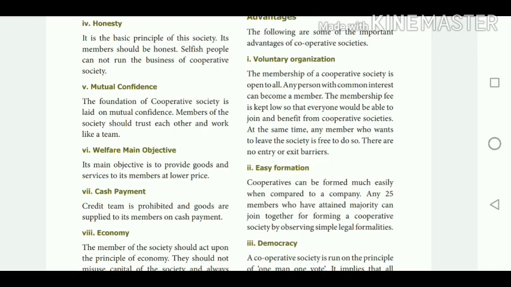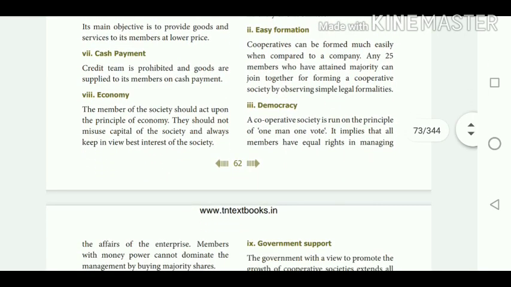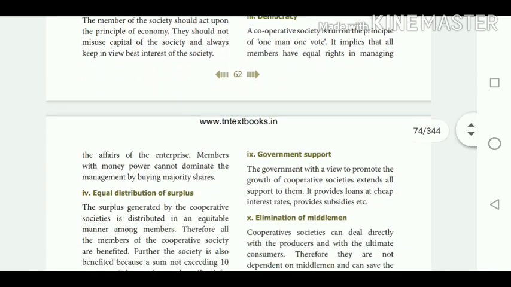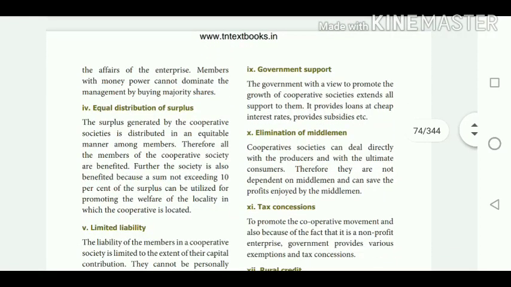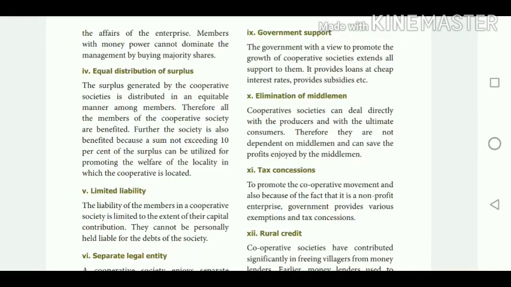Then the rule of democracy is followed, that is, one man, one vote. The poor and rich are treated as one and the same in cooperative societies, so no one has control over others. Members with money power cannot dominate the management by buying majority shares, because if you have 1,000 shares, you still get only one vote. That is, the one man one vote principle is followed in cooperative society. This is the biggest advantage of cooperative society.